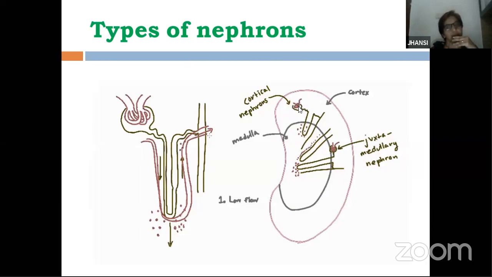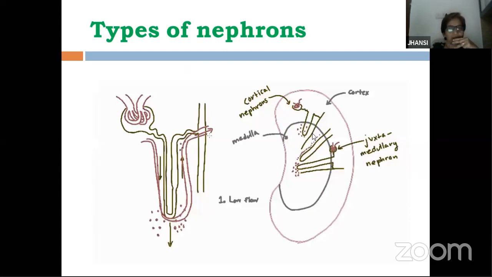The cortical nephron is present in the cortex. That means the Bowman's capsule, that is the renal capsule, the proximal convoluted tubule and the distal convoluted tubule are all present in the cortex. Whereas in the juxtamedullary nephron, the Bowman's capsule, proximal convoluted tubule and distal convoluted tubule are present at the junction of medulla and cortex. So position wise, they are different. Structurally, there is no difference; they are made up of the same parts.